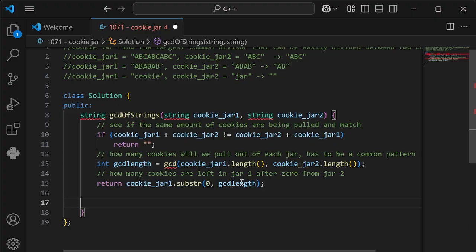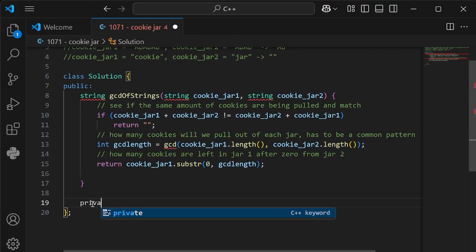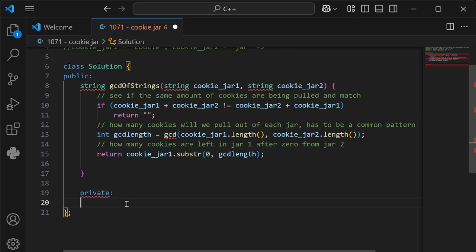So wait, let me go back here. Please delete. So we're going to say private. I can't spell. And this private can't be used in any other function. It's only for this specific function and this specific class solution. So now we're going to have to look a little bit deeper on how to get the remainder. And I had to look this up. So this is what I talked about, that B, the cookie jar B equals cookie jar A, the remainder B. So we're going to see what's remaining in cookie jar 1 after B is gone.